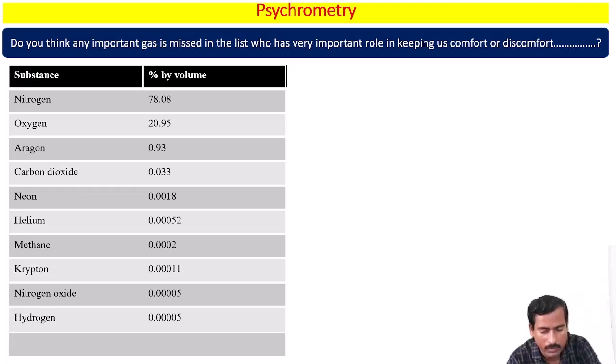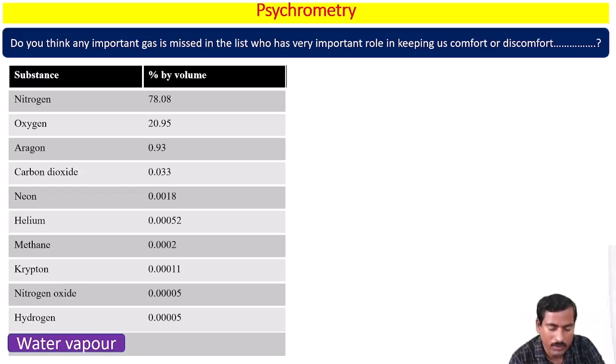Yes, that is none other than water vapor. Water vapor is treated as a gas present in the atmosphere. Its quantity in the atmosphere varies from place to place, from time to time, and from season to season, but its quantity has a very important role in keeping us comfortable or uncomfortable.